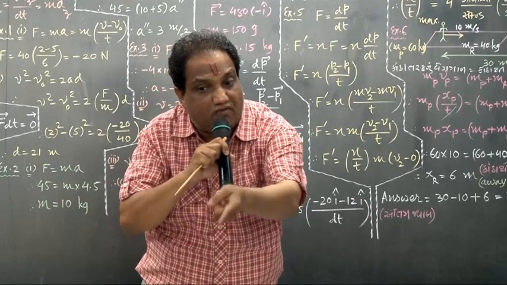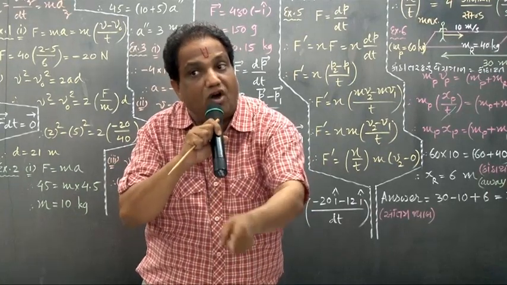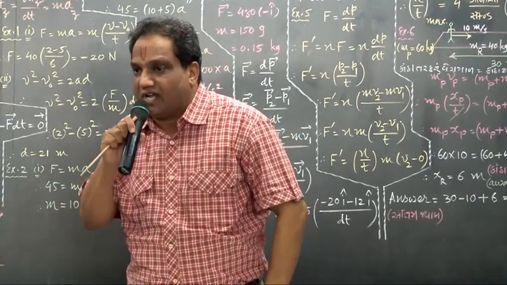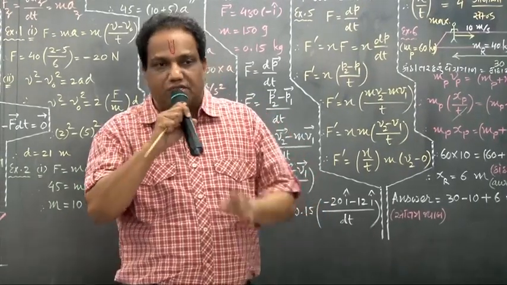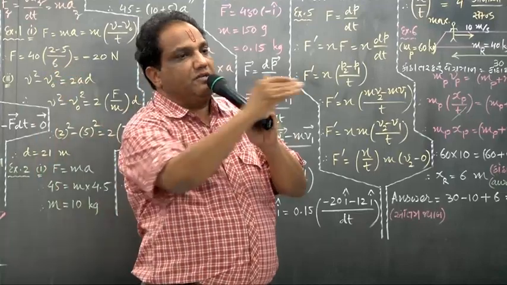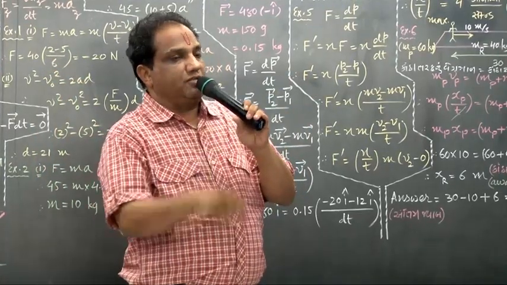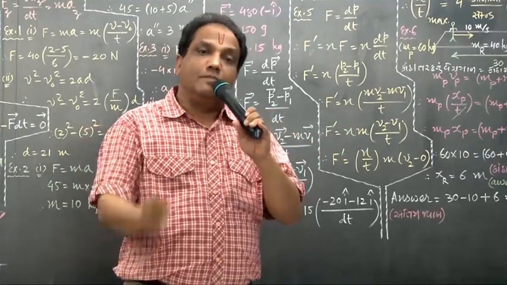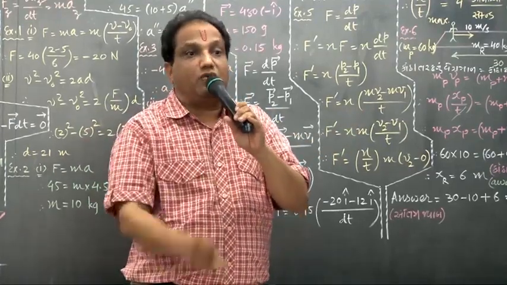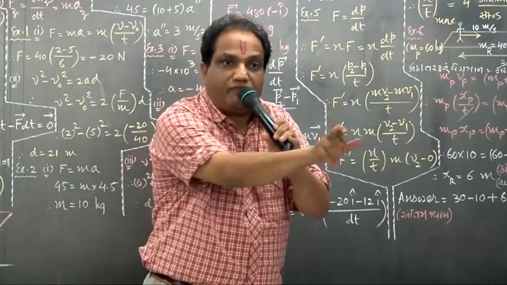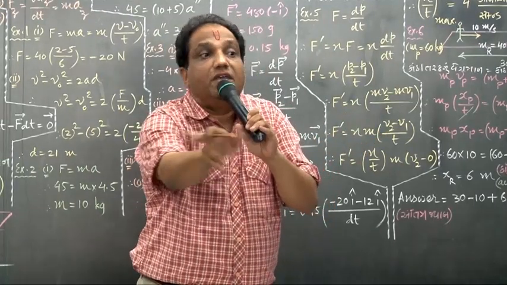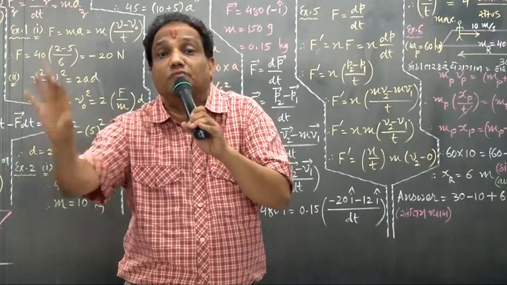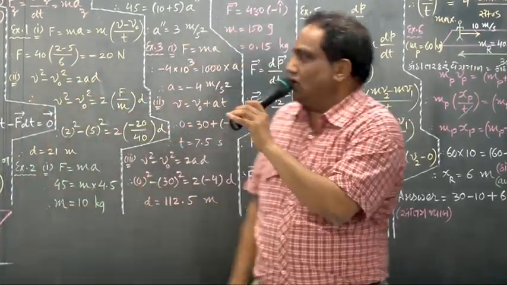Not only the momentum of the raft, but the momentum of raft and person. I repeat, who is moving towards the bank? Only the person. And who is moving away from the bank? Raft and person, both. Because when the raft is moving this way, it carries the body of the person also.